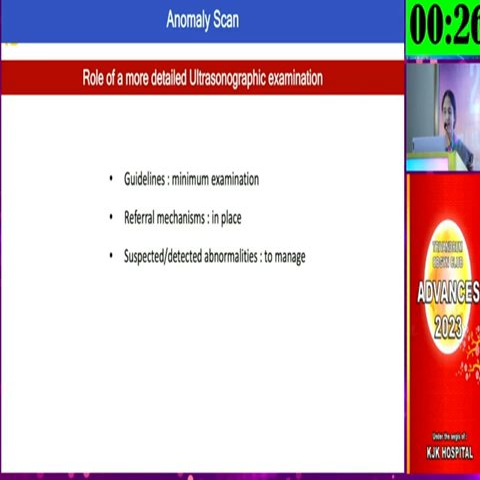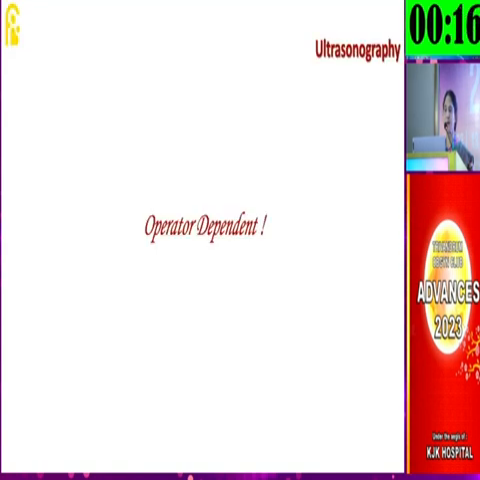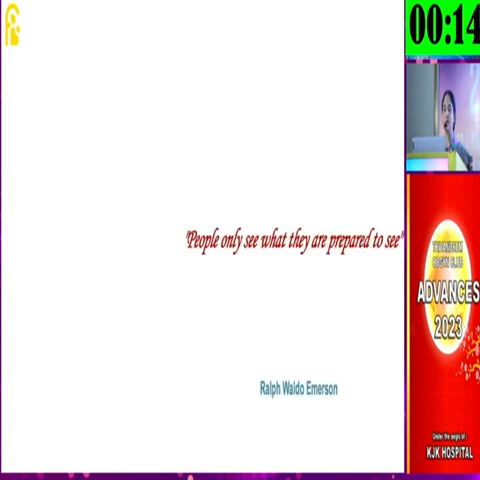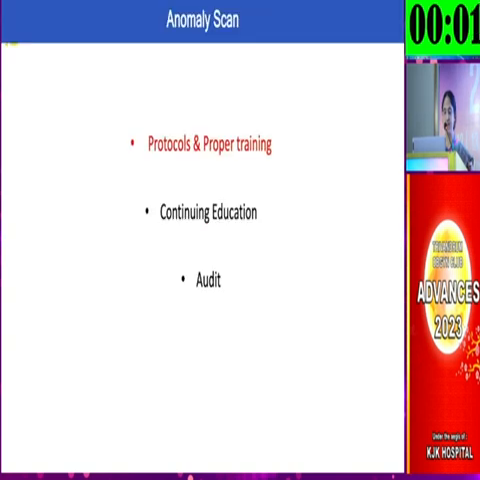To conclude, the guidelines are very important, and minimum examination and referral mechanisms have to be in place, and for suspected or detected abnormalities, we have to guide the couple. Remember, ultrasonography is always operator dependent, and people only see what they are prepared to see. If I am trained for the fetal 4-chamber view imaging, I know it; otherwise, I may not know what else I have to see. That is why trainings like this are very important.